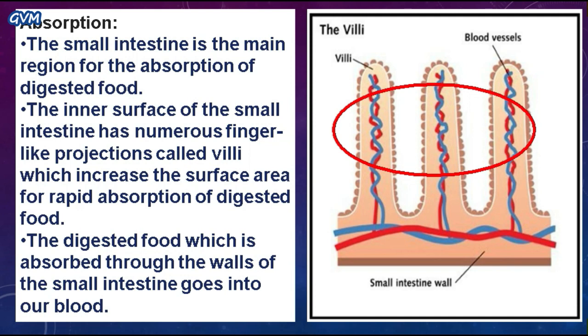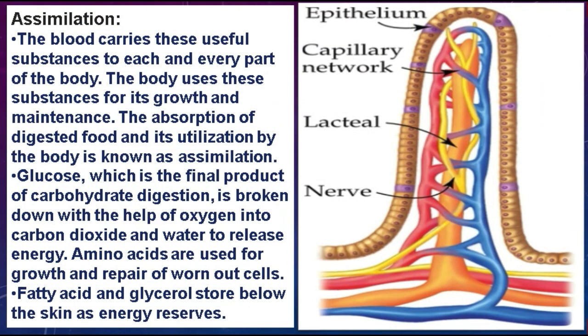As you can see here, the sky blue color and the red color represent the blood vessels that take in the nutrients present in the food that is absorbed by the villi. Once the digested food reaches the inner surface of the small intestine, the villi absorb the digested food and supply it to the blood vessels. Next, the process after absorption is assimilation.